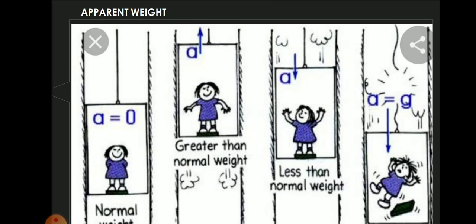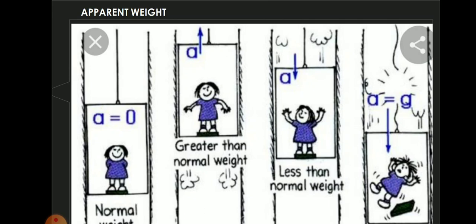Now let us consider a person of mass m who is traveling in a lift. Do you understand this diagram, children? Actually this is a lift. A small girl is standing inside the lift. There are four cases. First diagram: the lift is at rest. Second diagram: the lift is moving upwards with an acceleration. The third diagram: the lift is coming down with an acceleration. The fourth case is a special case: the lift is falling down freely. So there are four special cases.